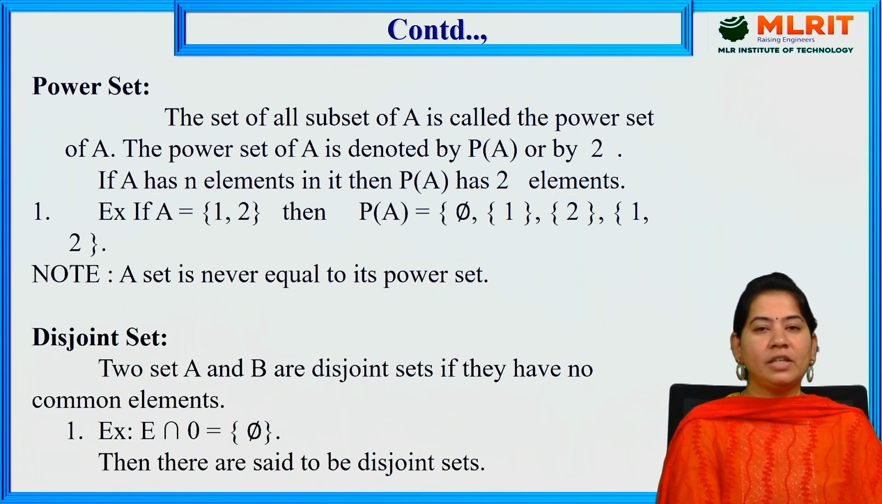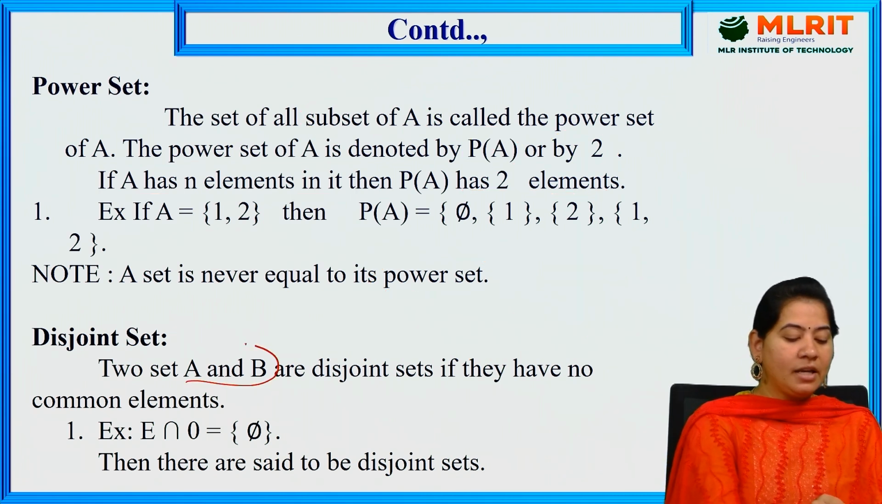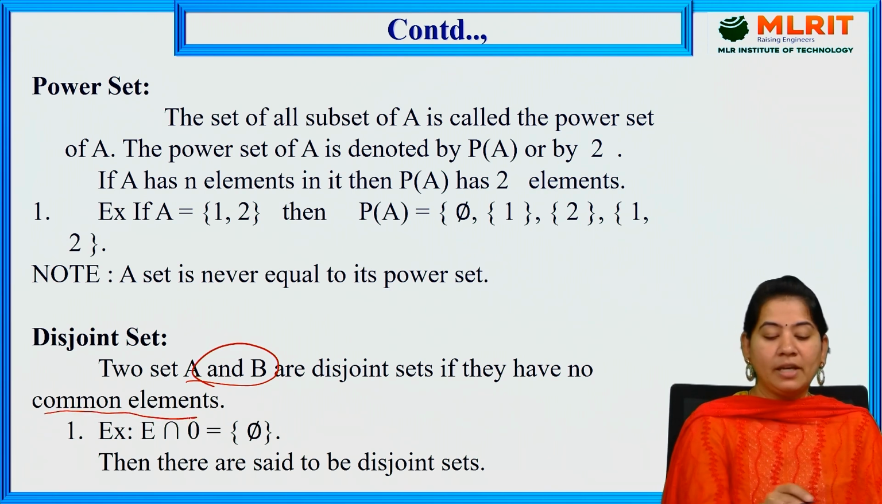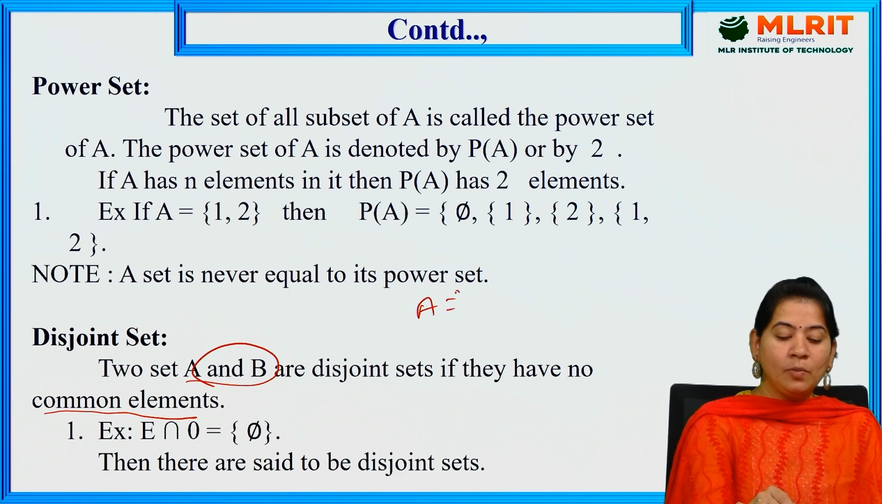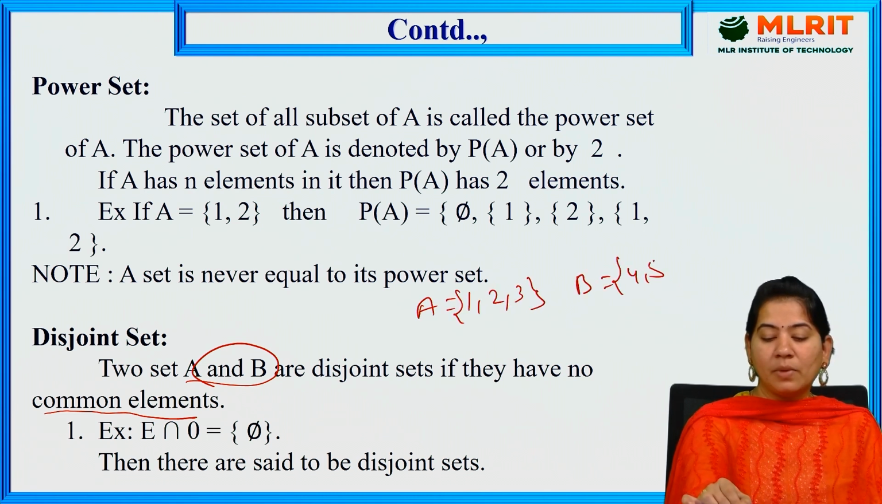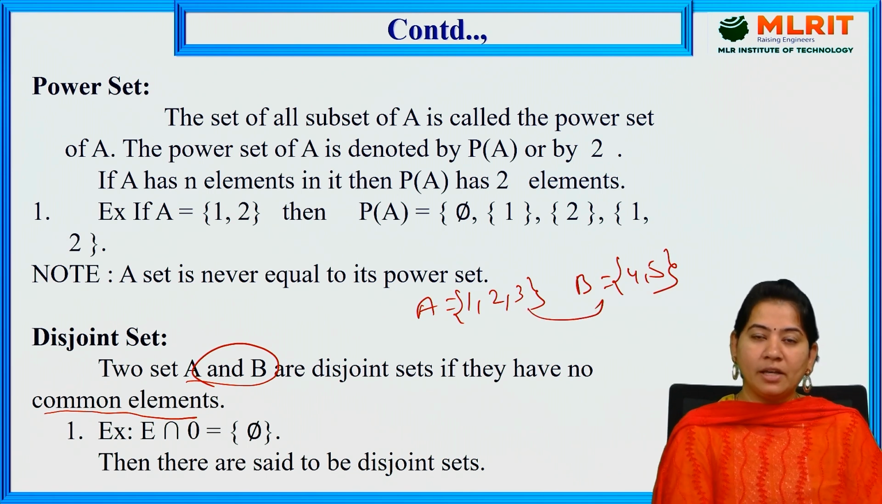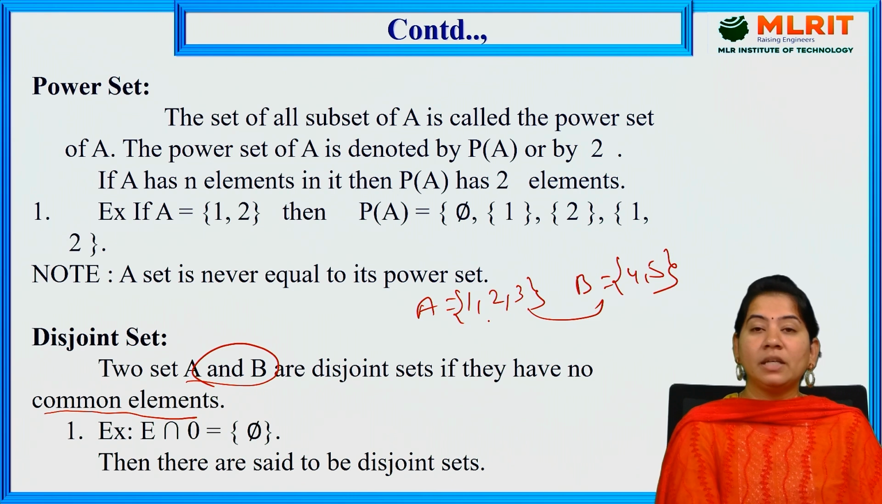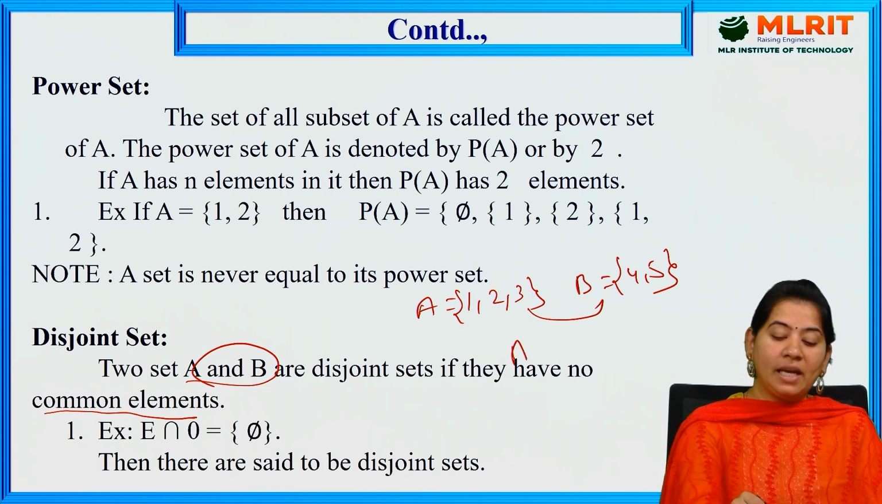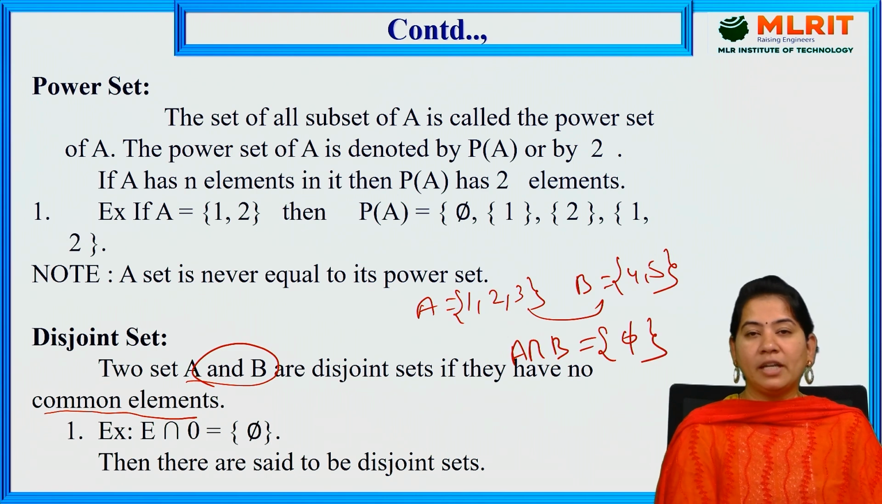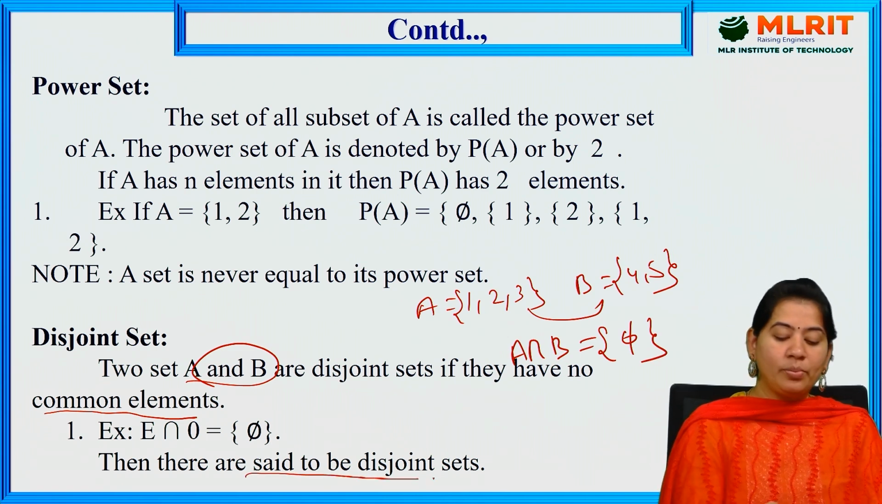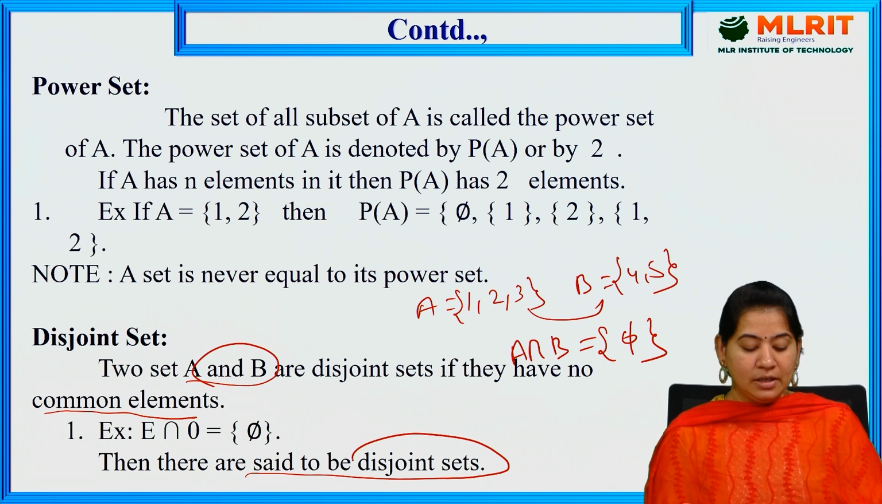Next we also have disjoint sets. Two sets A and B are disjoint sets if they have no common elements. Let us suppose A is equal to {1, 2, 3} and B is equal to {4, 5}. If you observe, we don't have any common element if you take the intersection of A and B. So I can say that A intersection B is equal to the empty set, as we don't get any common element. Then A and B are said to be disjoint sets.